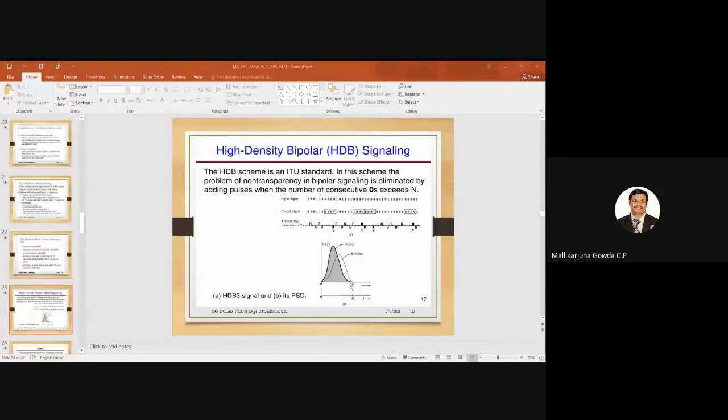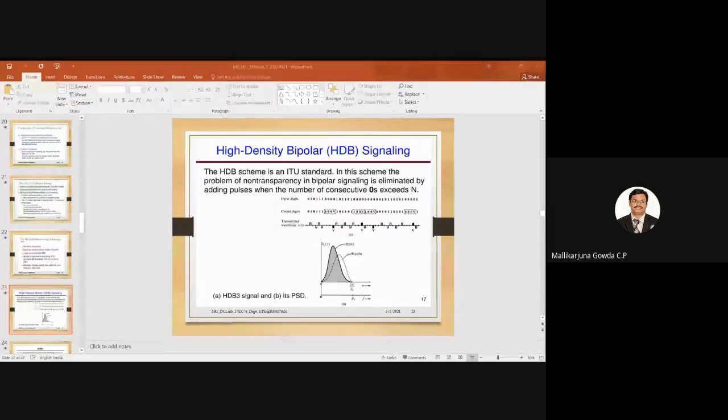Let me say it in another way. The sequence B00V is used when there is an even number of ones following the last special sequence. Looking at this data, here I have inserted 000V. After that, how many ones are there? 1, 2, 3, 4. 4 ones are there, so it is an even number. After the special sequence, if I have an even number of ones, then I will insert B00V. And 000V is used when there is an odd number of ones following the last sequence.